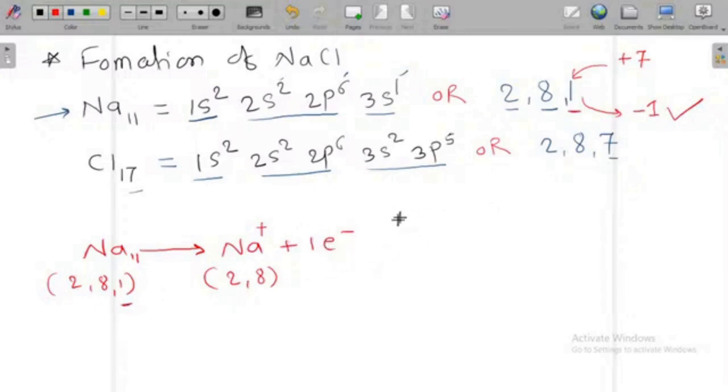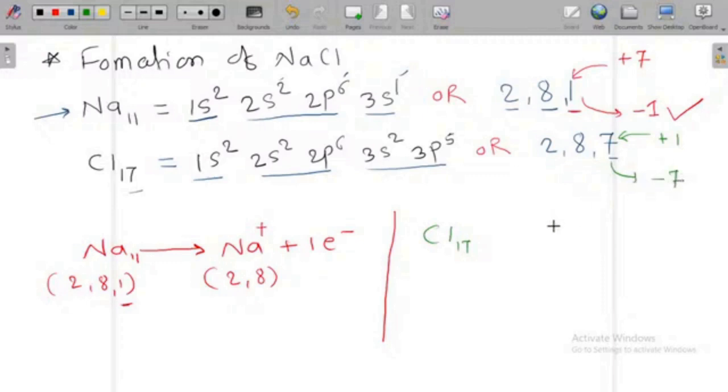Similarly for chlorine, using another color, what is the atomic number here? 17. If you see the electronic configuration of chlorine, it is 2, 8, 7. This chlorine may accept 1 electron or it may give away 7 electrons.